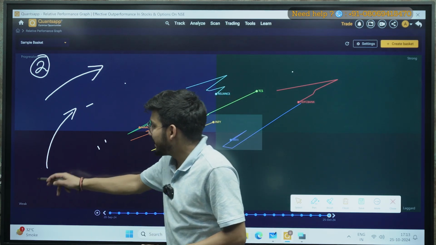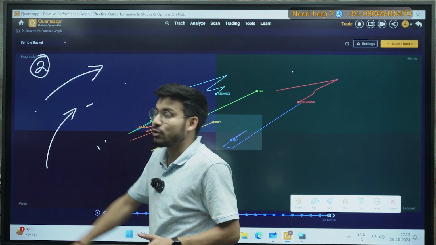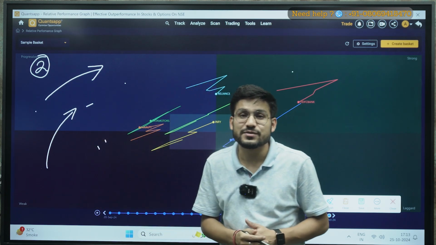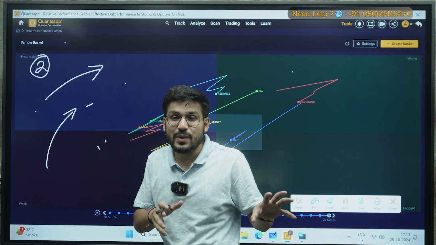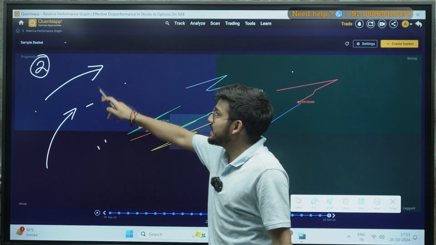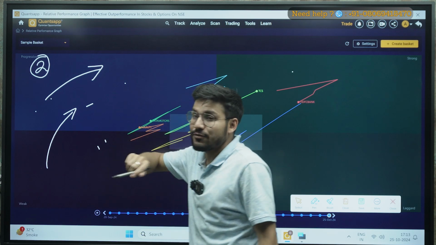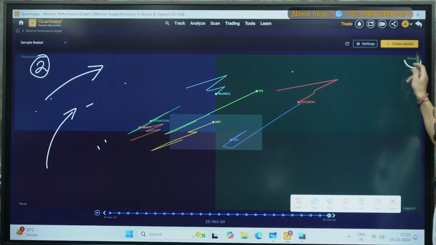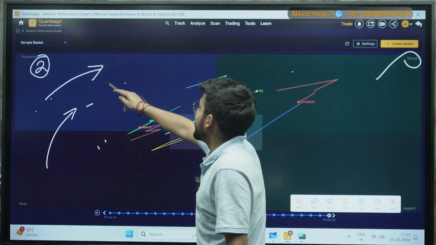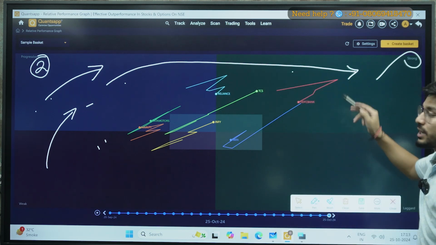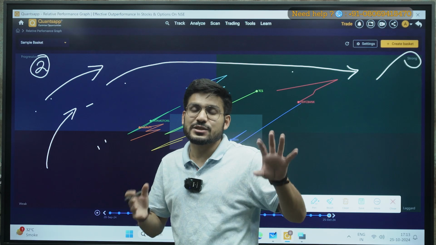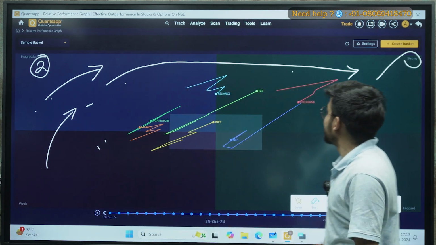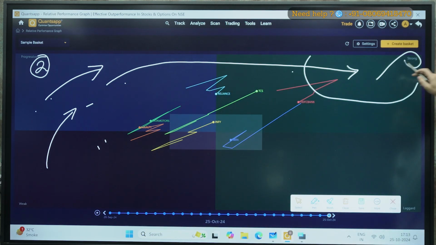So what I'll do is take the entry when it crosses from weak to progressive. Then on the second day, if it sustains in my progressive zone, at that point of time I can go and make my entry because my stock is outperforming my benchmark. Okay, then I will wait till my stock is in the progressive or in the strong zone, and at any point of time, if it comes here, it means now it has outperformed the benchmark and it is having good momentum as well as a good increase in price, okay. So I can then book my profit whenever my stock is in this zone.